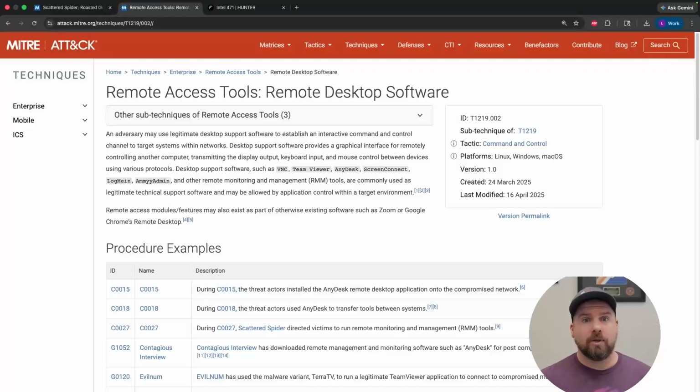In particular, we can look for the cases where AnyDesk is installed silently through the command line. A silent installation allows the attacker to deploy the software without displaying prompts or installation windows to the user. From a defender's perspective, that type of installation behavior can stand out if you know where to look.